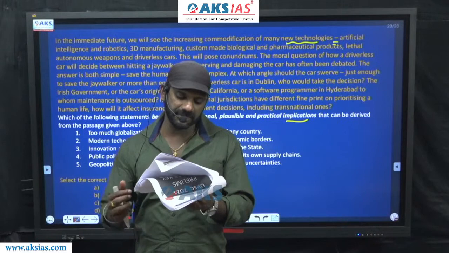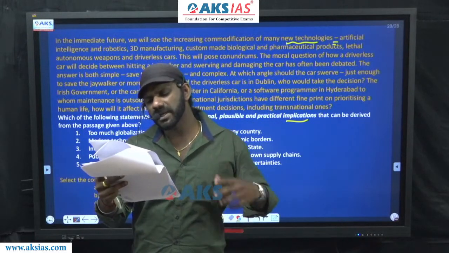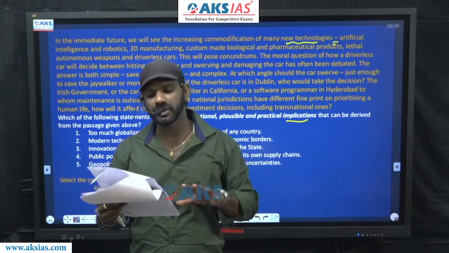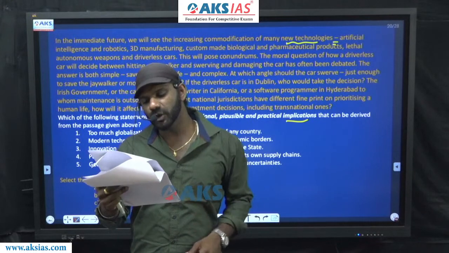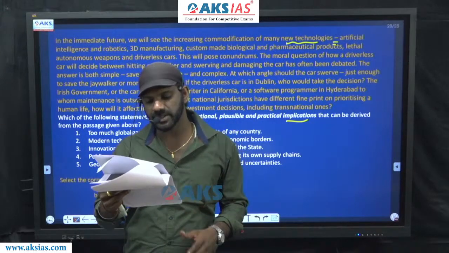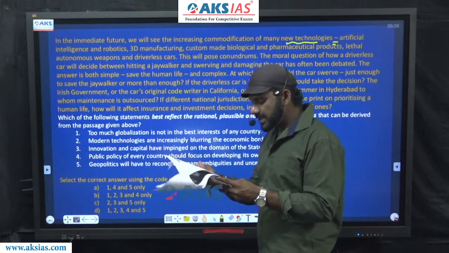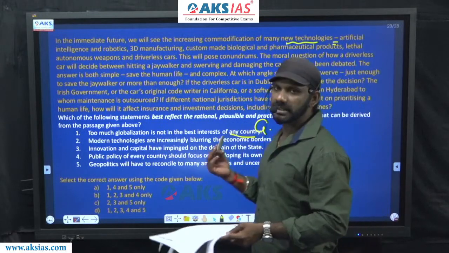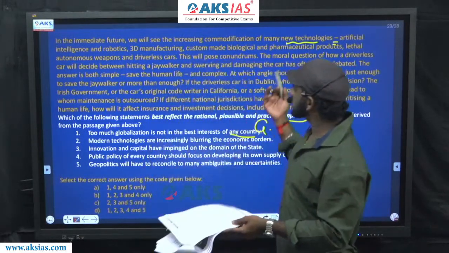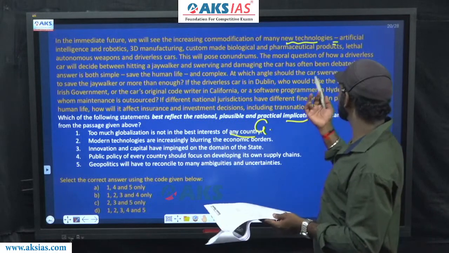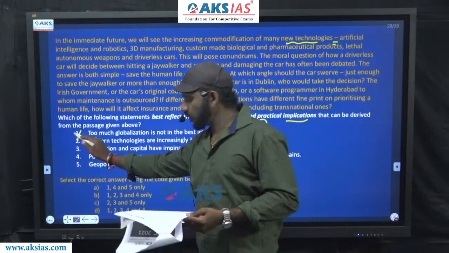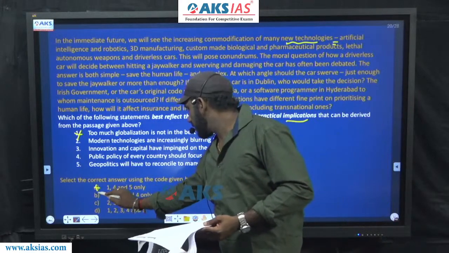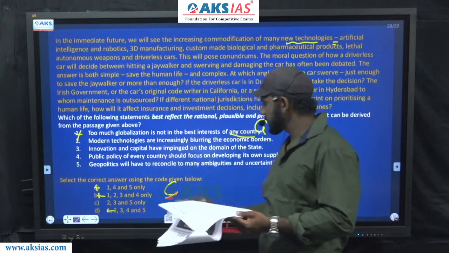Come to 1. 1 says, too much globalization is not in the best interest of any country. Any country is general. Inferential question, general, specific, all these must be thought about. No such general term is there in the paragraph. Based on that, 1 is eliminated. So we can eliminate 3 options easily. A is gone, B is gone, D is gone. The answer must be C.